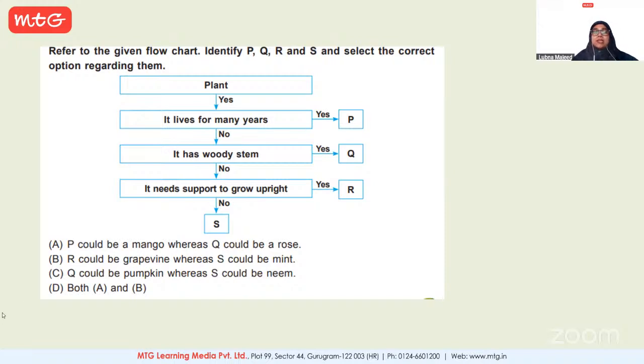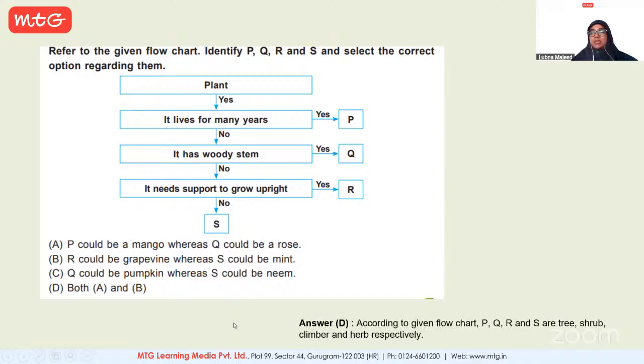Okay, now let's come to the C part. C, what does it say? Q could be pumpkin. Now, woody stem: pumpkin doesn't have a woody stem, right? And S could be neem. No, it doesn't work. So what's the correct answer? We are left with only option D. Okay. All right.